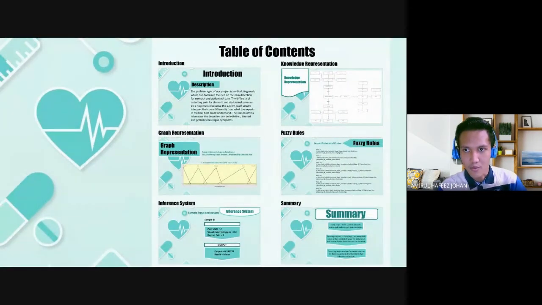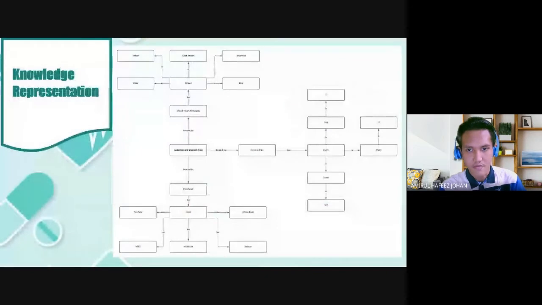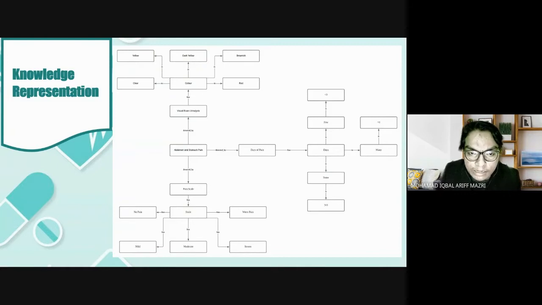So now we are moving on to knowledge representation. For the knowledge representation, we use the semantic network technique to represent our knowledge. As you can see here, the center is our main output, which is the abdomen and stomach pain. You can see the pain scale branching from the abdomen and stomach pain, and it has its own scale: no pain, mild, moderate, severe, and worse pain. The same goes for days of pain and visual exam urinalysis.